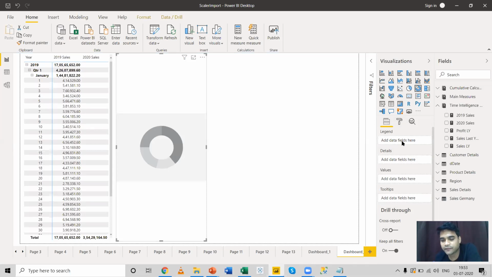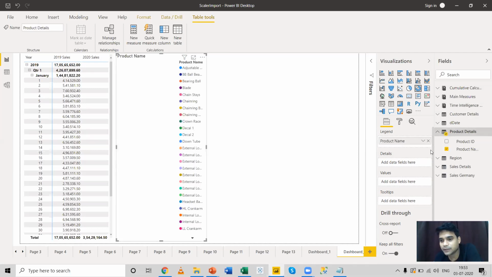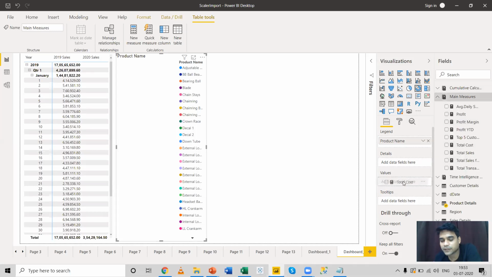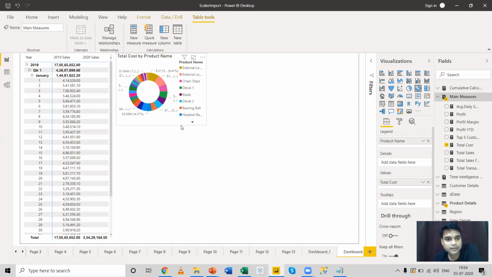And for the donut chart, you can see there are 4 field components that we need to supply over here. So for the legend, I can take the product name over here and the total cost in the value part. And let me keep this aside. So it needs a lot of formatting, right? So I'll do the formatting, don't worry about that.